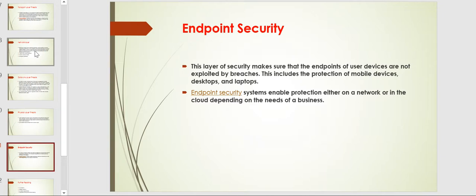You can harden the security through Windows Server and Windows clients, but we also have other tools like CyberArk that provide endpoint security.